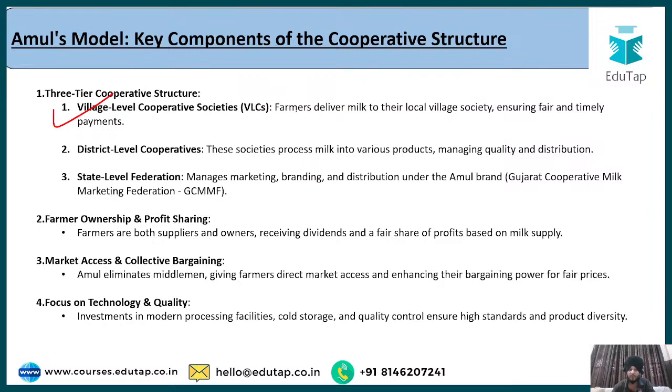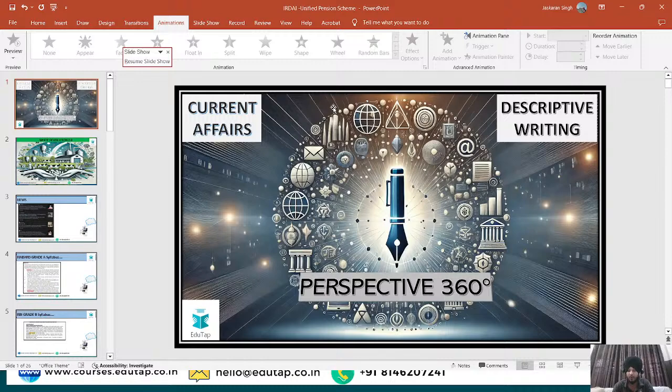The job of this village level cooperative is to collect the milk from the farmers. The farmers have to deliver their milk to the local village society, and this village cooperative society ensures that farmers receive fair and timely payments. The next component of the three-tier cooperative is the district level cooperatives, and their job is to process the milk into various types of products in order to manage the quality and the distribution of the milk. And the third tier is the state level federation, and the job of this,